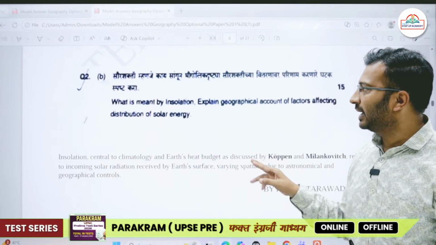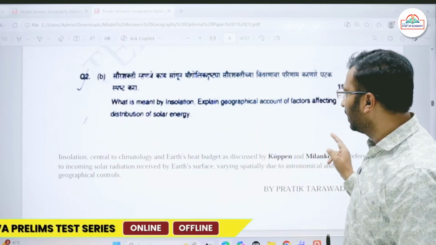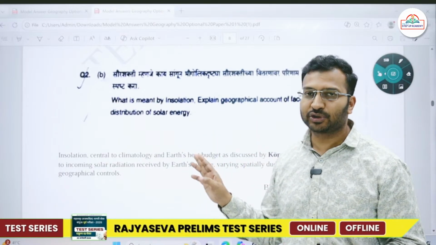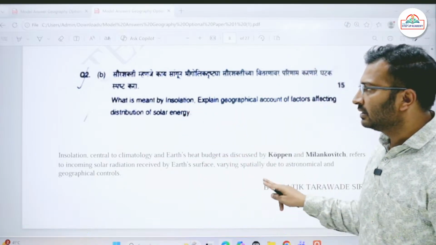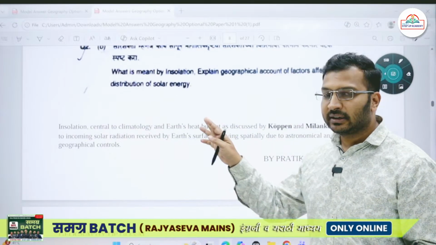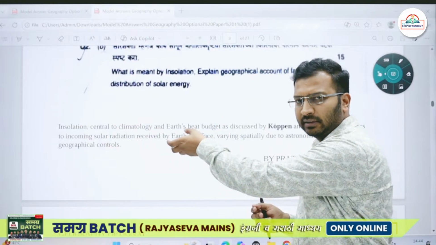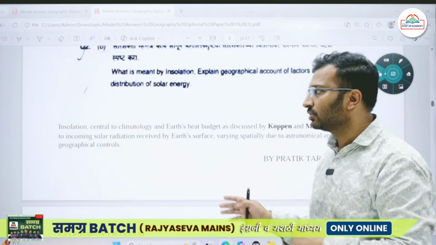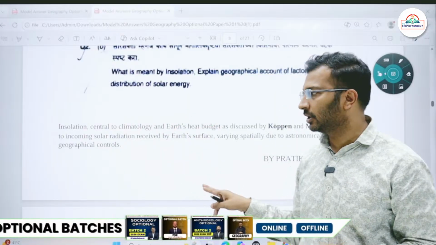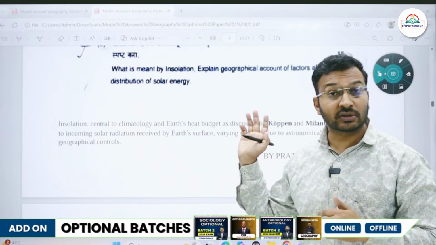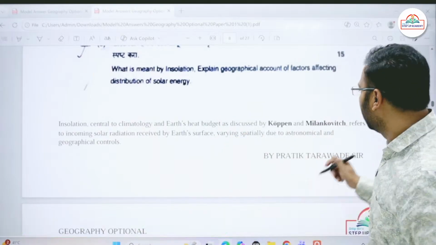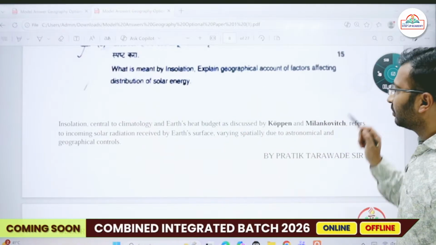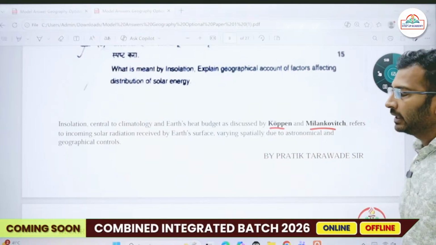So what is meant by insolation? Explain the geographical account of factors affecting distribution of solar energy. So directly a definition has been asked. You can directly start with a definition, or you can simply write something with respect to insolation. Insolation is central to climatology and Earth's heat budget, which was studied by, again, geographers' names are important, Köppen and Milankovitch.